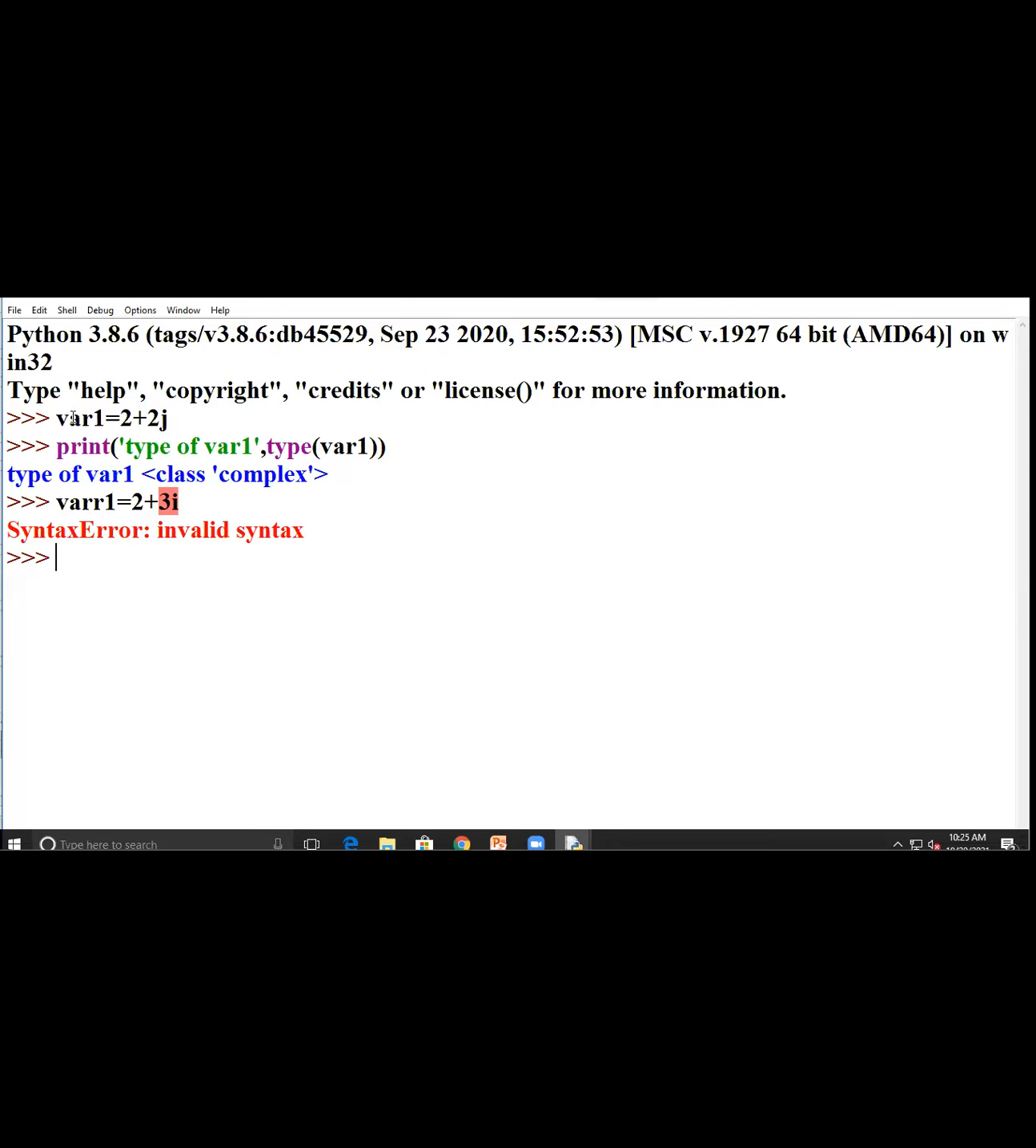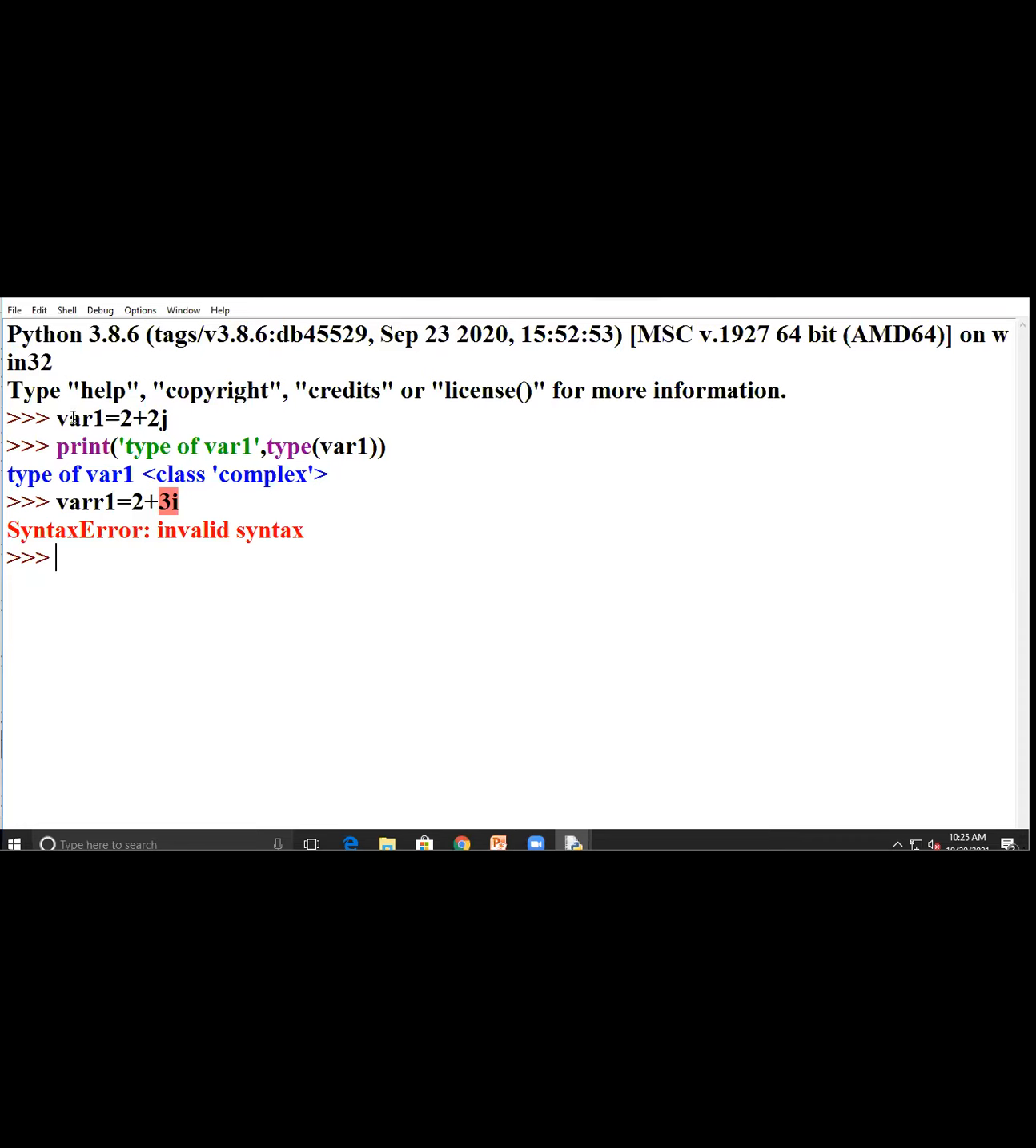Okay, so we will... Complex numbers have both parts, real part and imaginary part. Yes, you are correct. A complex number has two parts, that is real part and imaginary part. But in Python, we can't execute this imaginary part. It represents invalid syntax.